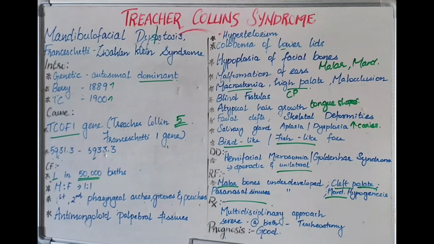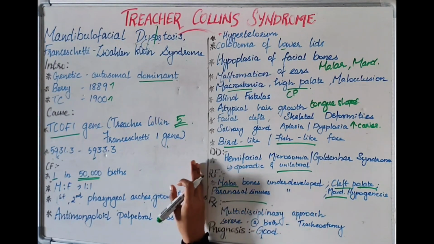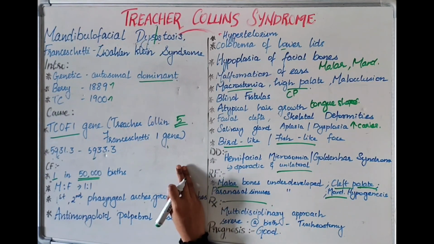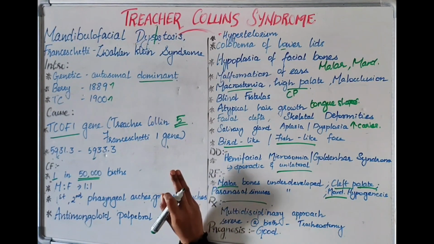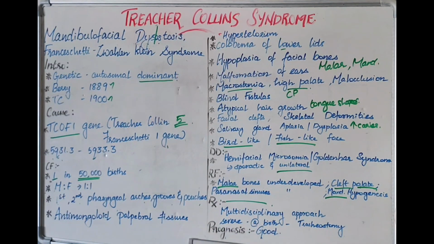But during birth, if the case is very severe, if the airway obstruction is very high, we have to go for emergency tracheostomy. So emergency tracheostomy at birth can be needed in the most severe cases. Okay, that is important to protect the airway. Now when you come to prognosis, actually Treacher Collins syndrome has a very good prognosis, and most of the patients can live a very normal lifespan. Okay, so this is about Treacher Collins syndrome,